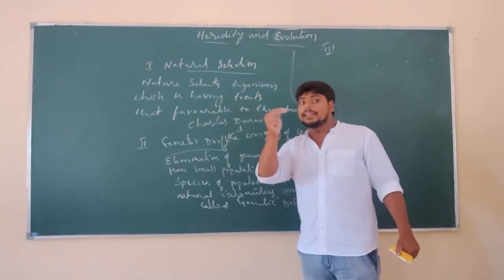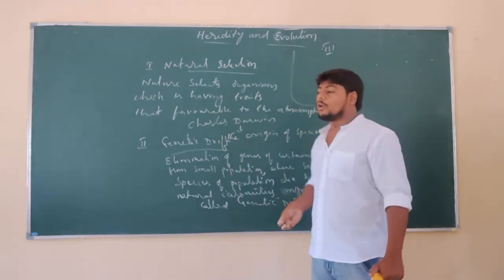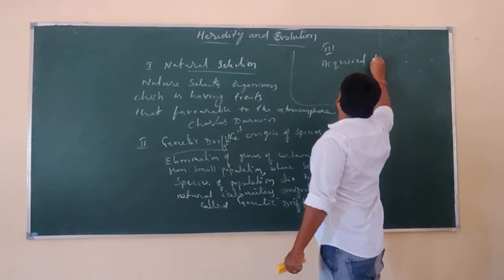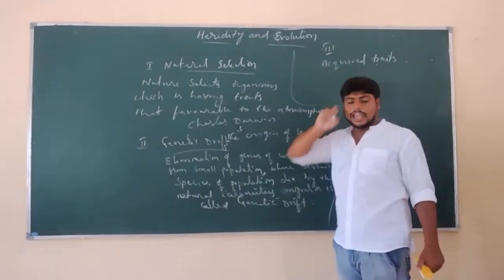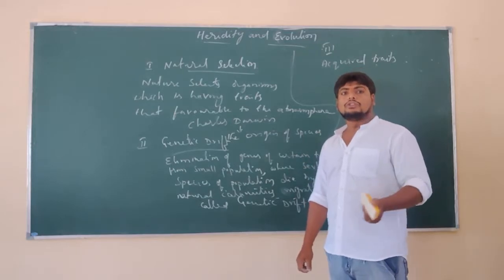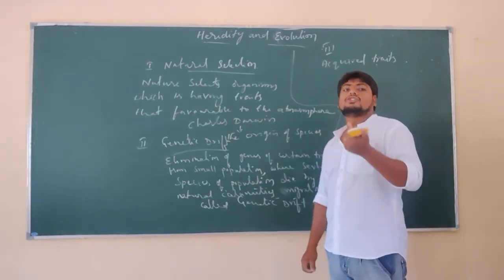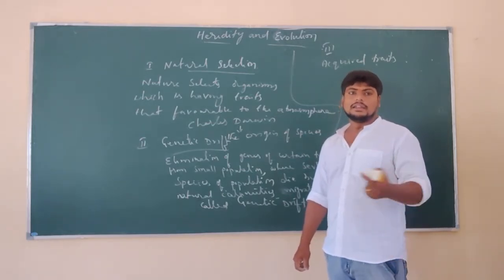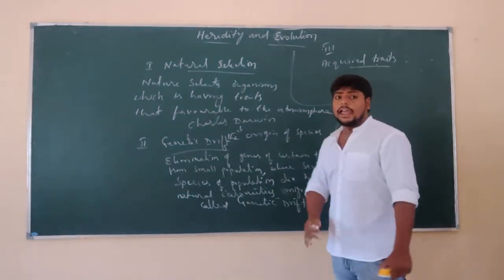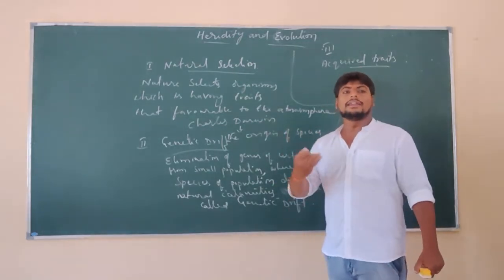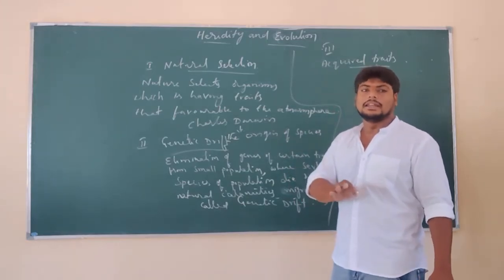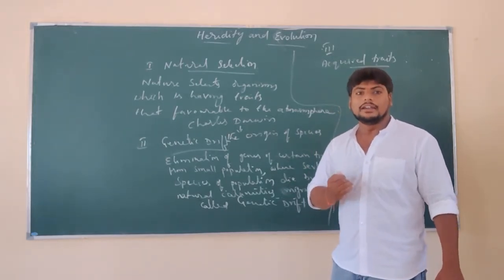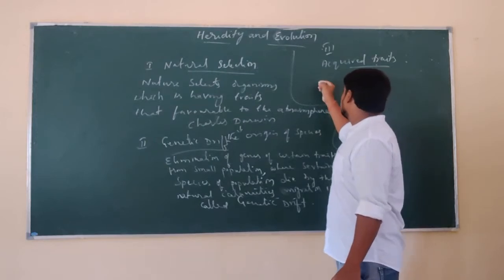The traits which are not carried forward to the offspring are called acquired traits or characters. What do acquired traits mean? The traits that do not affect germ cells and which do not pass on to the next offspring or next generation are called acquired. How do we get them? Acquired means getting. We get them accidentally, not naturally. If it is natural, it is called an inherited trait. Understand?